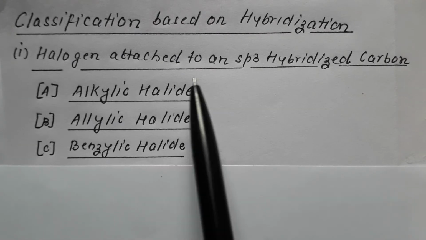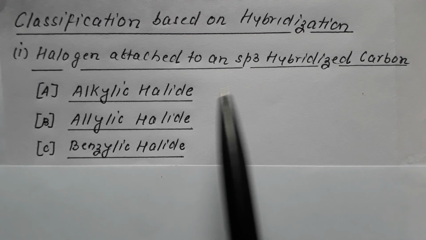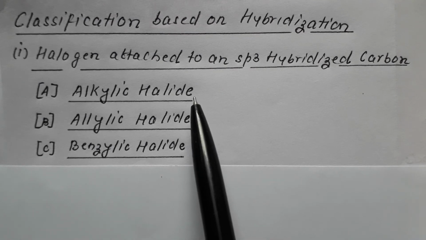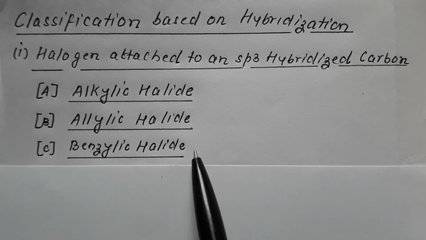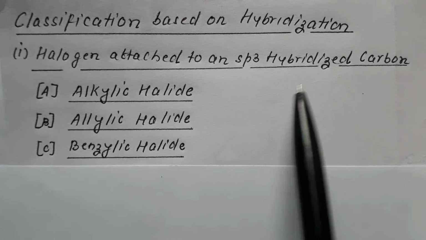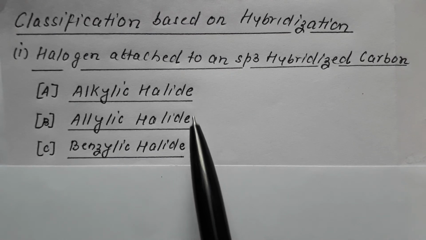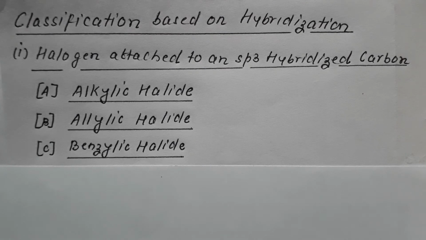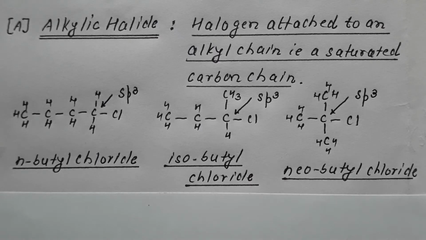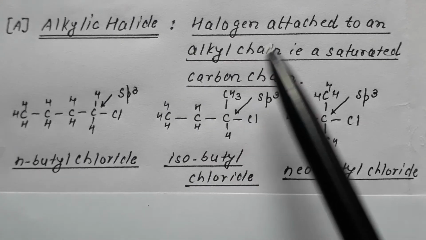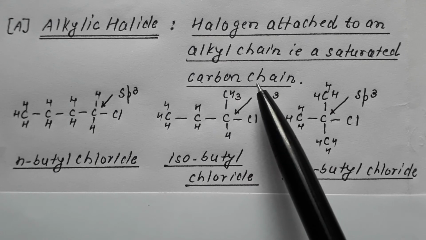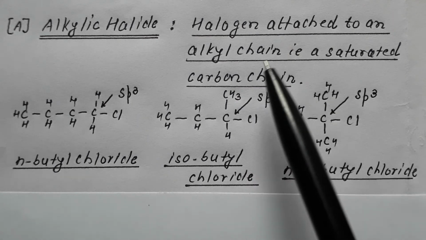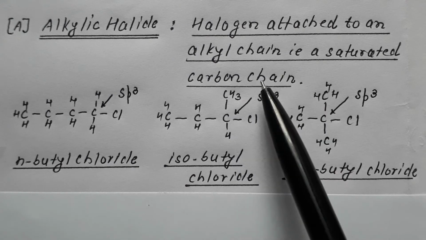The halogen attached to sp3 hybridized carbon is further divided into three: alkylic halide, allylic halide, and benzylic halide. Starting with the alkylic, we say halogen is attached to an alkyl chain, that is a saturated carbon chain.